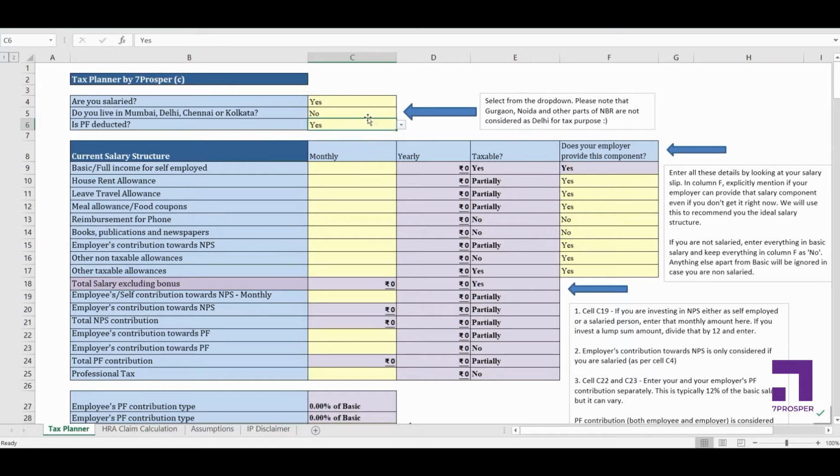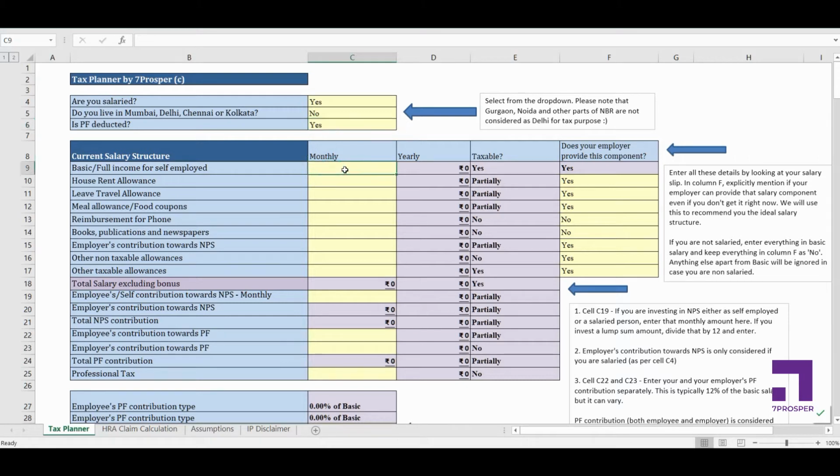Alright, so once I've selected these three things, now comes entering my current salary structure details. Grab your salary slip before entering anything here, and fill in the exact numbers from your salary slip. Anyway, you are only going to keep this sheet with you, so don't worry about your privacy. Nothing is being taken away from this sheet. The sheet is completely with you. So grab your salary slip and let's start entering the values here.